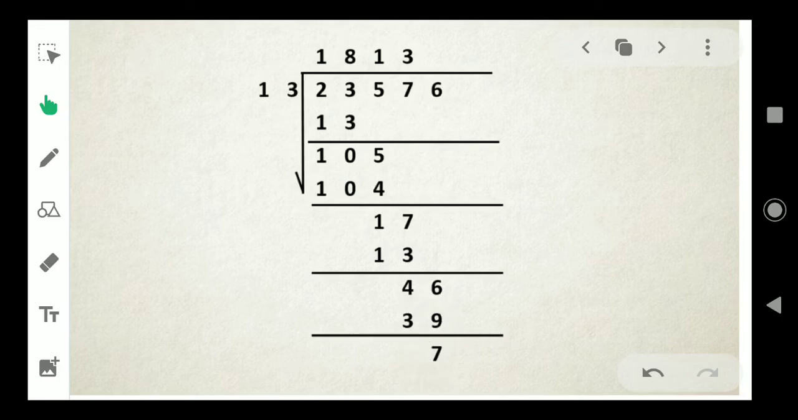Which is the dividend here? 23,576. Which is the divisor? 13. Quotient is 1,813. And the remainder is 7.